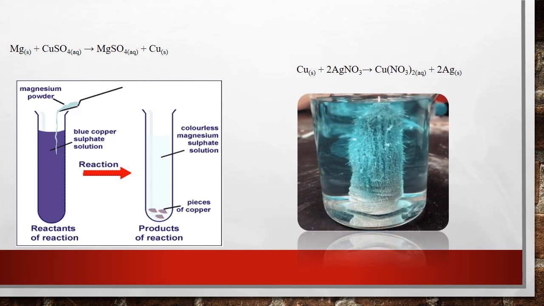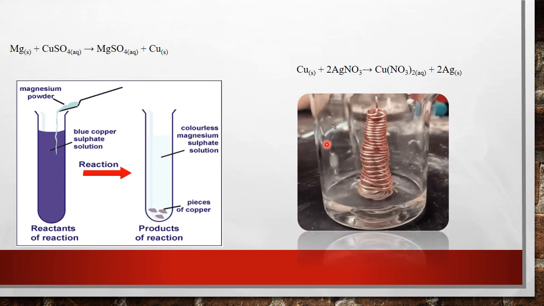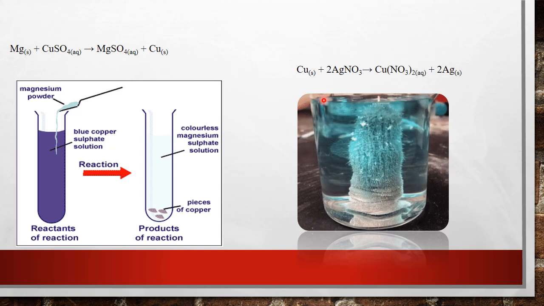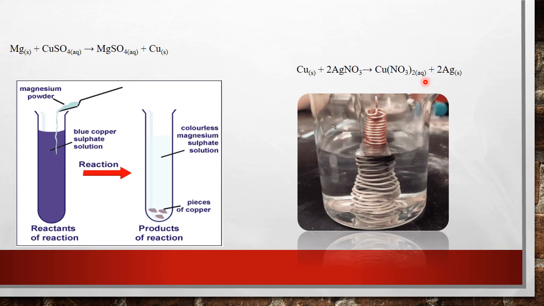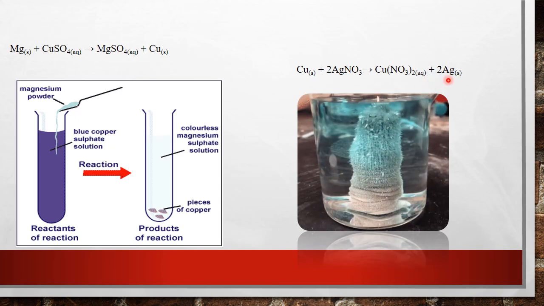So a few examples of displacement reactions. Here you can say that copper displaces silver from silver nitrate solution and we obtain the silver as a metal. Similarly, here is one more displacement reaction, that is solid magnesium dipped in copper sulfate solution. So magnesium displaces copper from the copper sulfate solution and we obtain a colorless magnesium sulfate solution and pieces of copper.